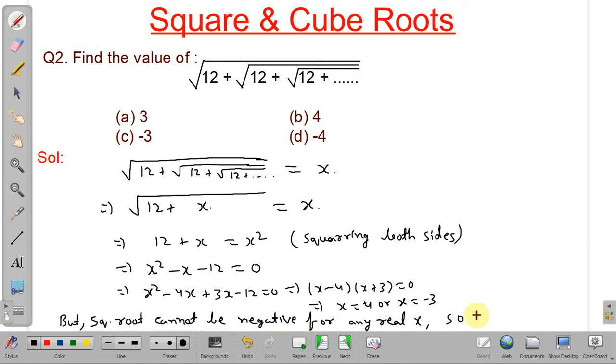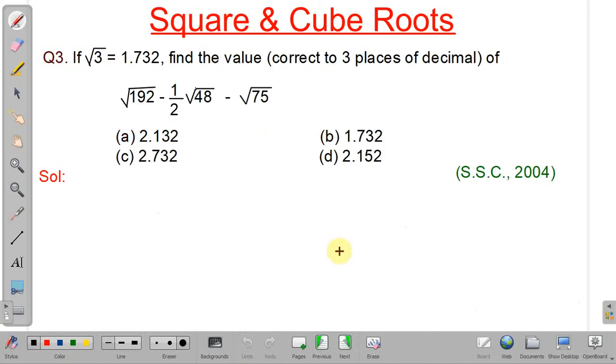So x is not equal to minus 3. Therefore, our answer will be x equal to 4. So option B will be our correct option. Okay, we will discuss the next problem.